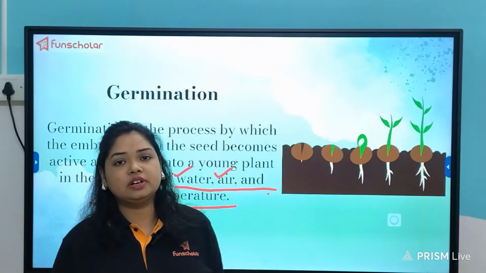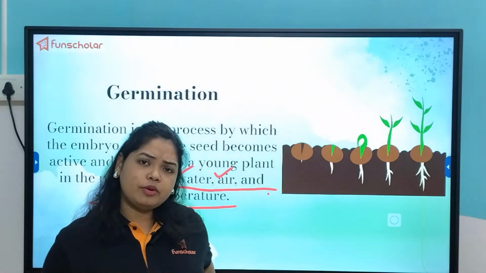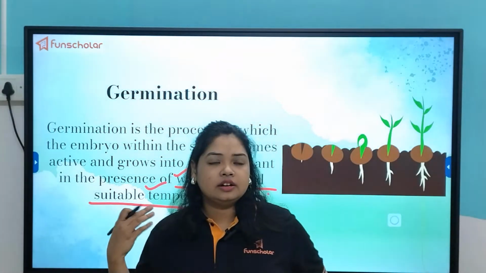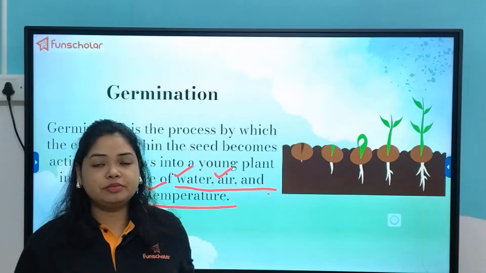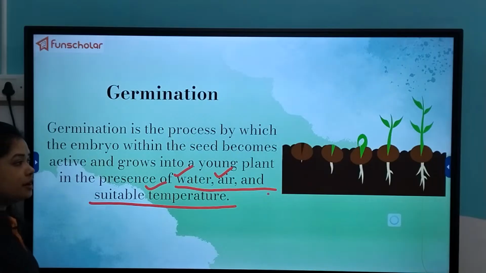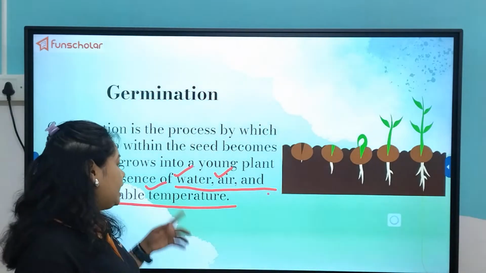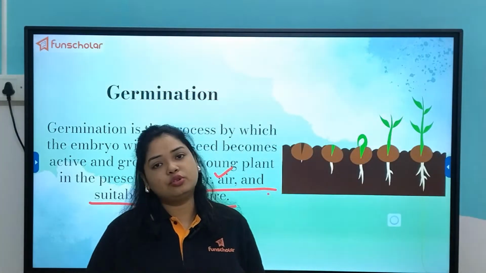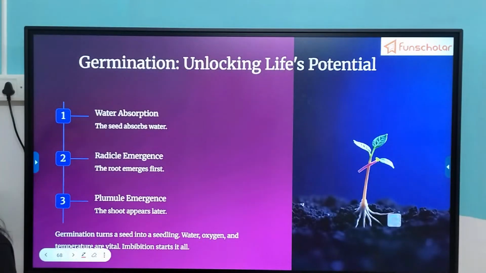In higher classes you will be learning about the different types of crops. Some crops require humid temperature, some require dry temperature, some require very cold temperature. So it depends on the species of the crop. Therefore the suitable temperature for that particular type of seed is required for that seed to grow. And if any one of these factors is missing, then obviously the seed will not grow properly and it will not give rise to the growing plant.